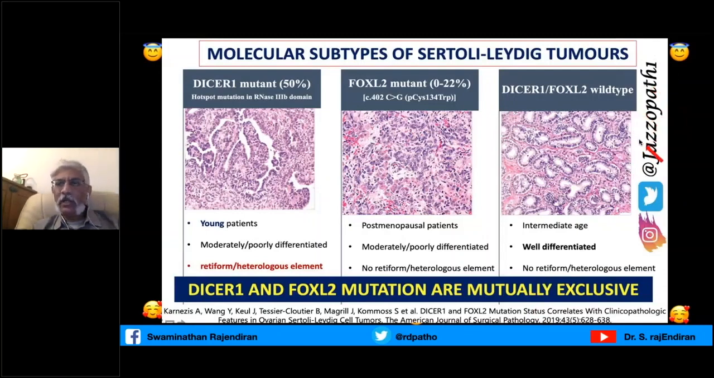Jazzopath on Twitter, and Twitter is a very, very useful social media where you can learn a lot of pathology. For example, this is a beautiful tweet that covers the whole molecular subtypes of Sertoli cell tumor. It's DICER1 with the retiform pattern, FOXL2 more poorly differentiated, and DICER1 FOXL2 wild type more well differentiated. And as I told you before, this is young people with androgenic symptoms, postmenopausal with estrogenic.